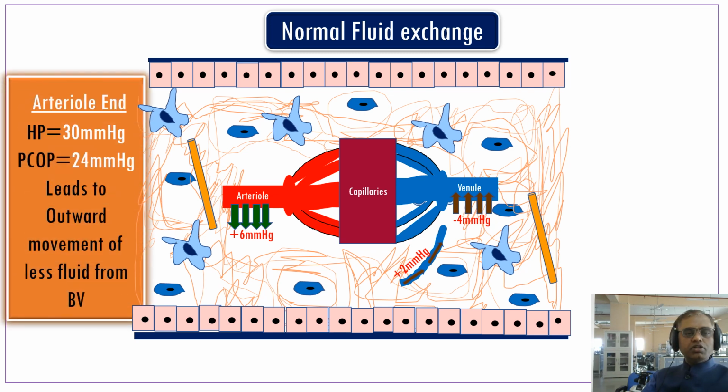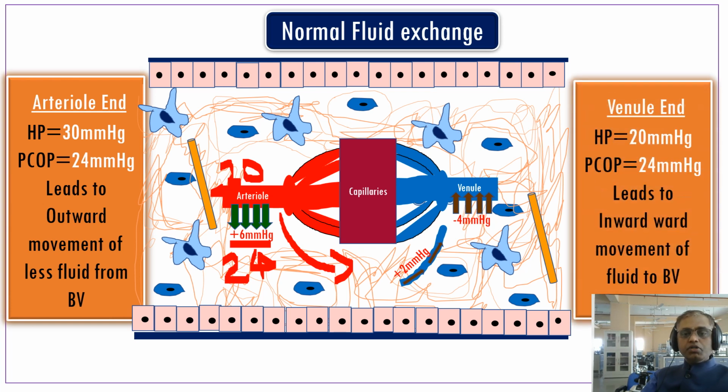So what is normal? In the arterial end, the HP here is 30 and PCOP is 24. So 30 minus 24 is 6. So 6 is the net HP. What is the function of HP? Outward flow of fluid from the blood vessels to the extracellular space. So the fluid will come to the extracellular space.